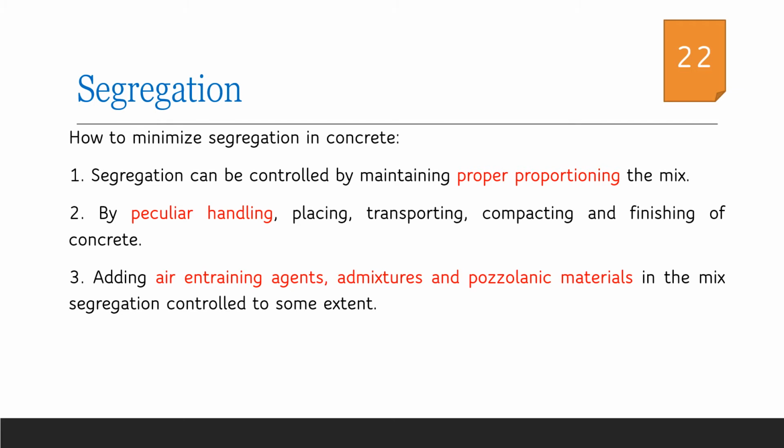Once the mix is ready, it has to be mixed, transported, placed and vibrated in an optimized manner so that the homogeneity of the mix is not lost. In addition to all these precautions, we can ensure the homogeneity of concrete by adding air entraining agents as well as chemical and mineral admixtures.